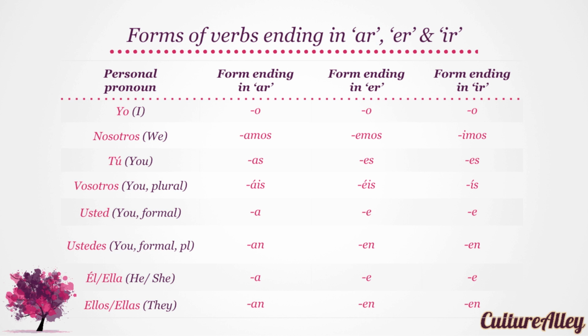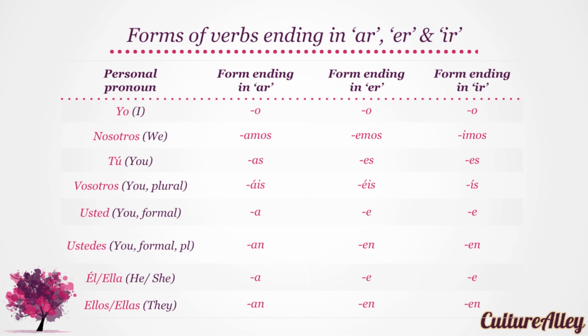Let's revise the forms of verbs ending in AR, ER, and IR together one more time. With yo or I, verbs ending in AR, ER, and IR all take up the ending O. With nosotros or we, AR changes to amos, ER to emos, and IR to imos. Informally, with tú, verbs ending in AR are changed to AS, and ER and IR endings are both changed to